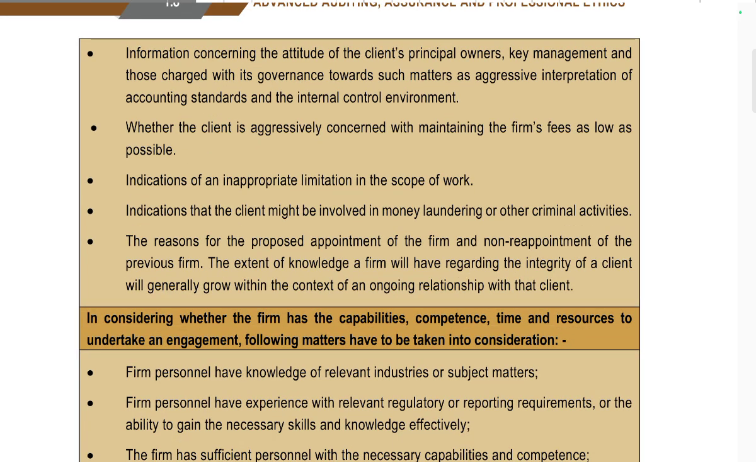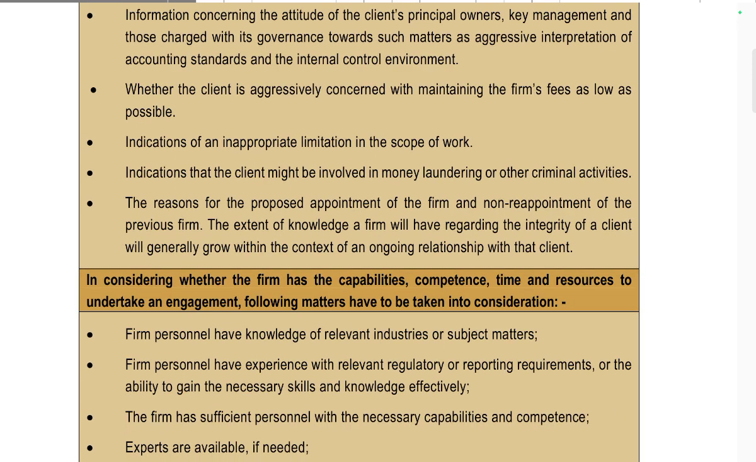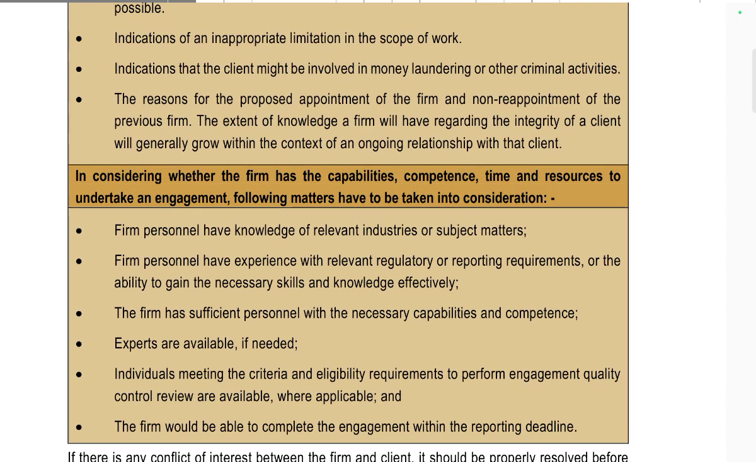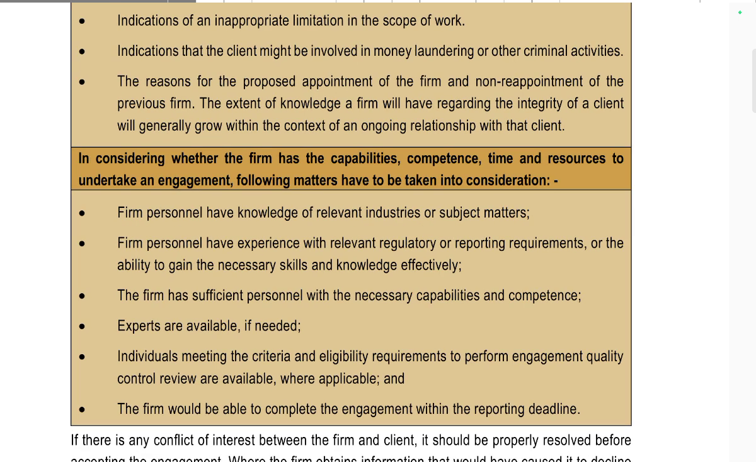Whether the client is aggressively concerned with keeping the firm's fees as low as possible. Indications of inappropriate limitation of scope. Indications that the client may be involved in money laundering or other criminal activities. The reasons for the proposed appointment of the firm and non-reappointment of the previous firm. The extent of knowledge the firm has regarding the integrity of the client generally grows within the context of an ongoing relationship with that client.